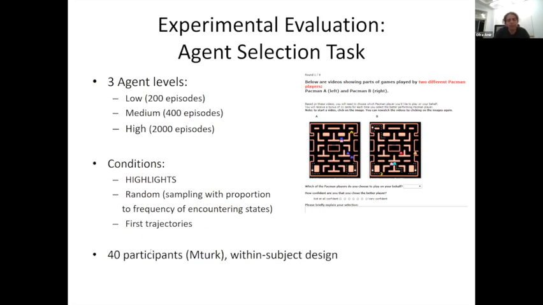And we ran an online experiment where we had people do basically 9 comparisons. So for example, the low versus medium agent with highlight summaries, the low versus medium agent with random summaries, and so on. So they do all of the pairwise comparisons. And now we have a ground truth for whether they identify the better performing agent.